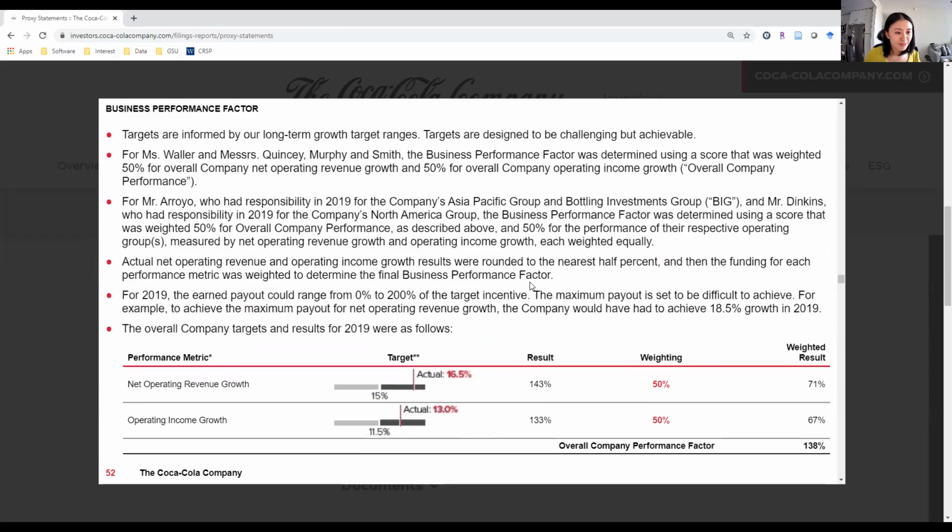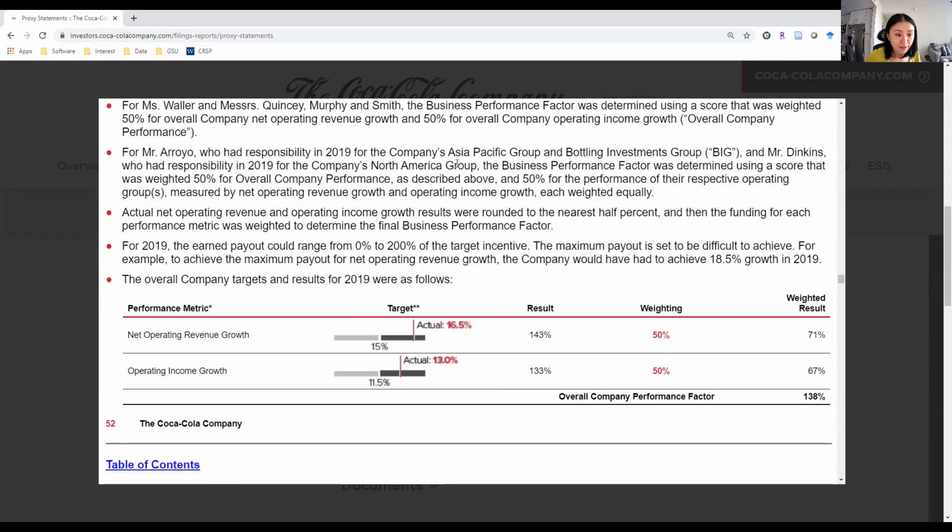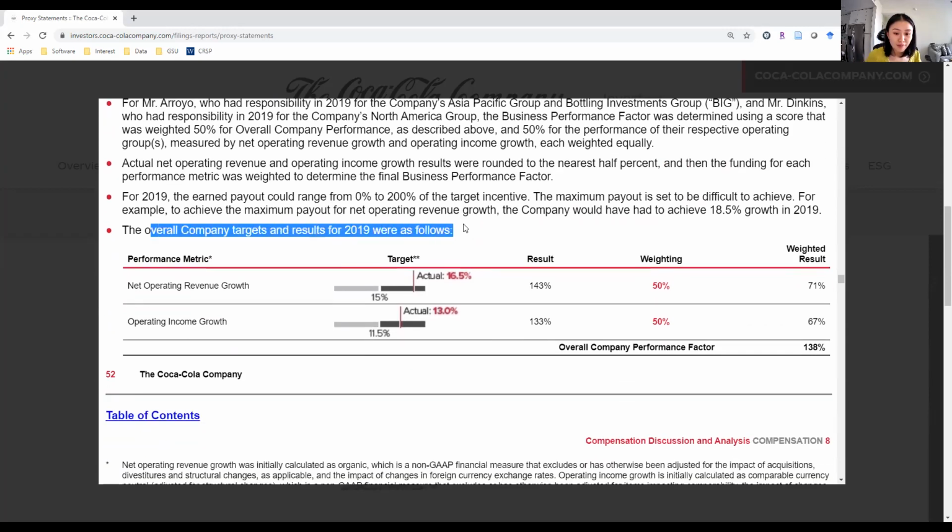If we come up, this is the performance matrix about the targets. Targets are informed by the long-term growth target range, okay? Now, over here, the 2019 target for Coca-Cola has two metrics. One is net operating revenue growth. Revenue, definitely an accounting thing. And they also have the operating income growth. The target is 15% for the revenue growth, but actual is 16.5, so beating the target by 143%.